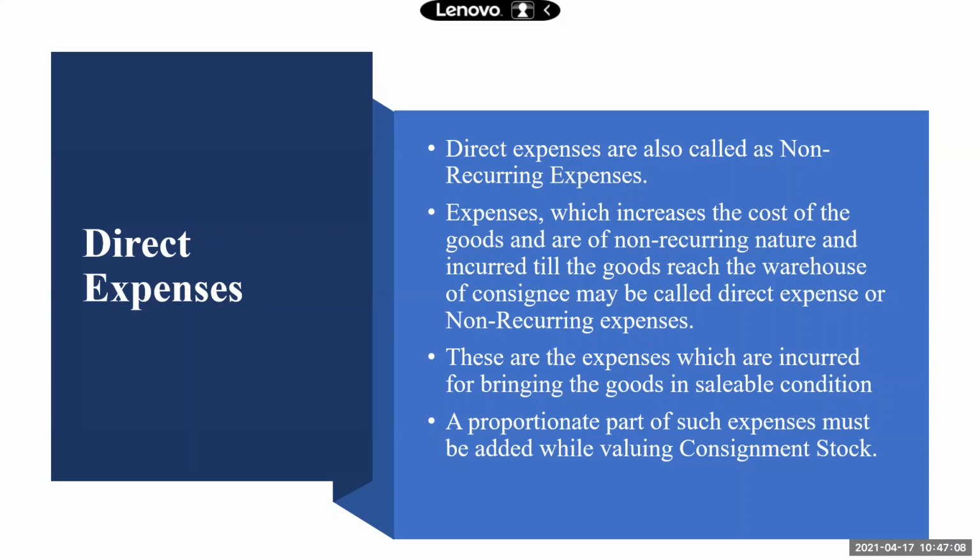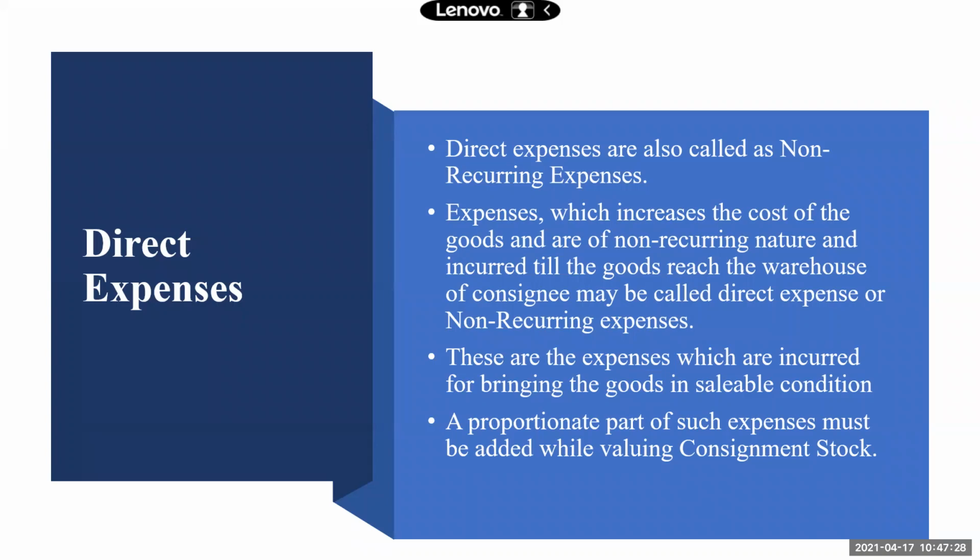Once the goods are in the godown, the consignee might be incurring packing charges, selling expenses, godown rent. All these are recurring expenses which keep on recurring again and again. So those expenses are called indirect expenses or recurring expenses.